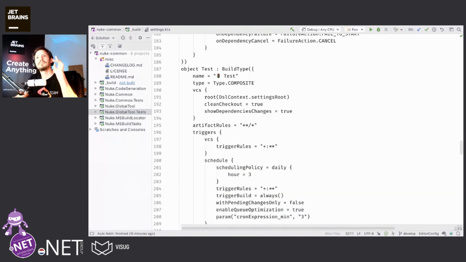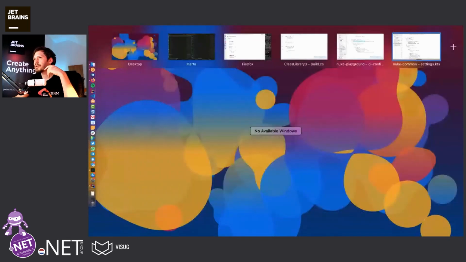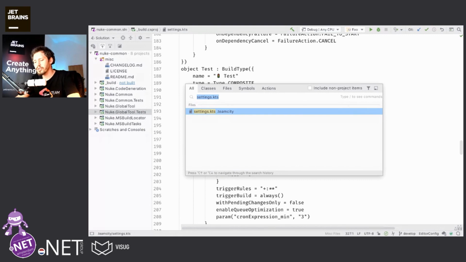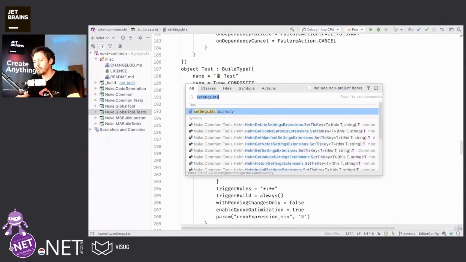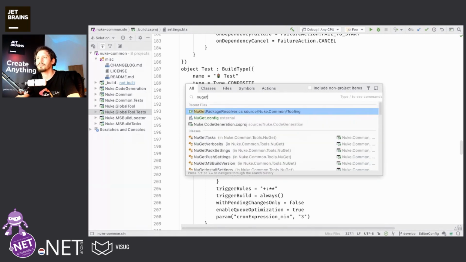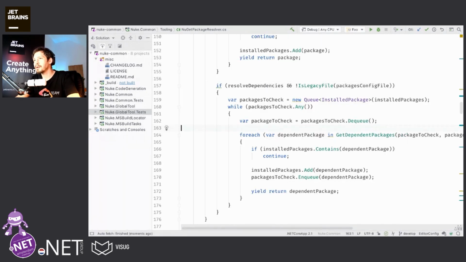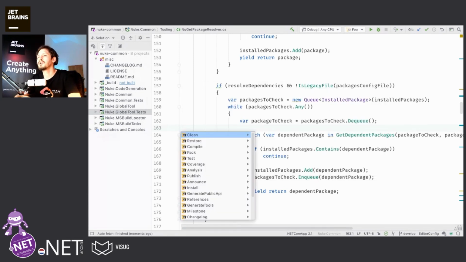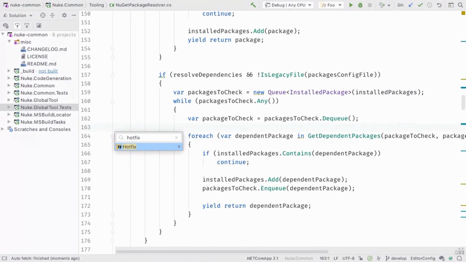Yeah. One more thing I want to show you, which is not related to CI configuration, is a really cool thing. If you have your build and you're working somewhere else, like NuGet package resolver, with Rider and ReSharper, you can invoke to execute a NUKE target. Then you have all the targets implemented at your fingertips, basically. And we can invoke the hotfix target, for instance. The same as I've shown earlier, we can debug it or run debug without dependencies.